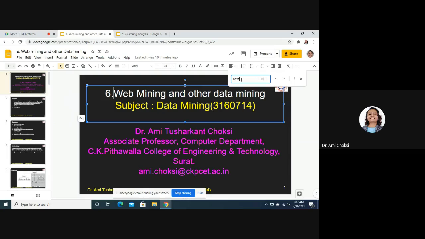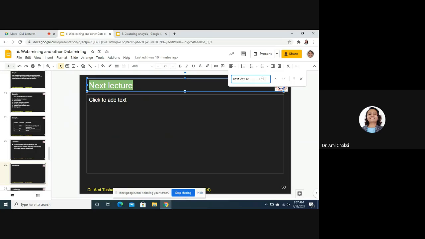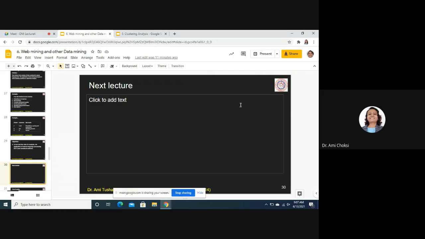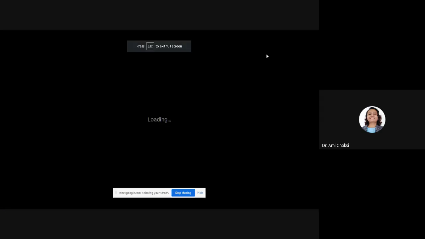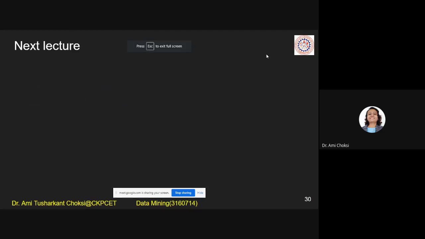Now we want to study further. Why have we studied text mining? It is because it is part of multimedia data mining. Multimedia data mining has audio, video, text, and other data mining. So we have studied text data mining, right? Now we want to proceed further.